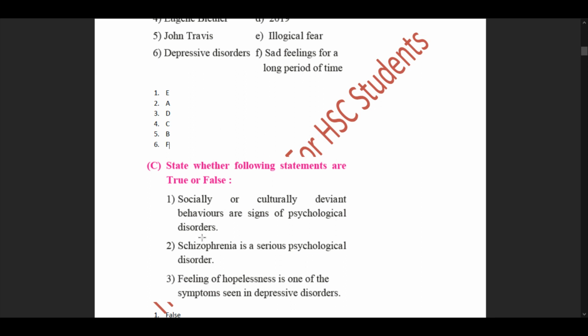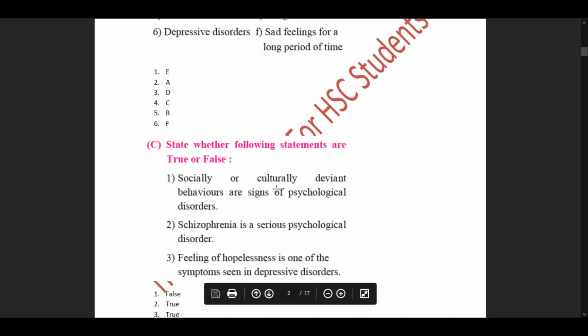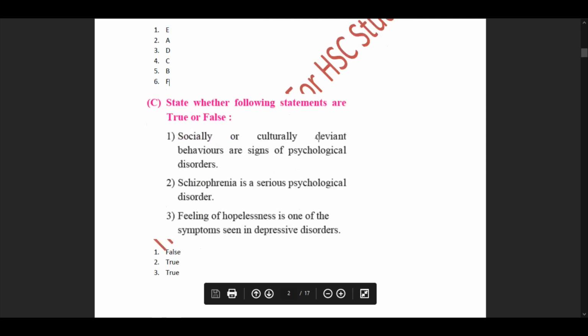Then we move forward to the statement number 3, that is feelings of hopelessness is one of the symptoms seen in depressive disorders. Exactly. So this is a true statement. So this was our part C of our question 1.